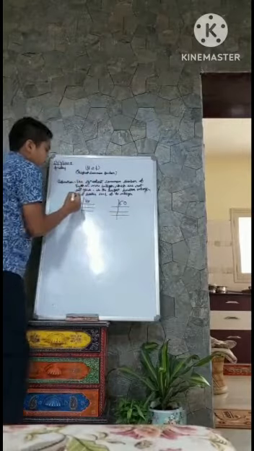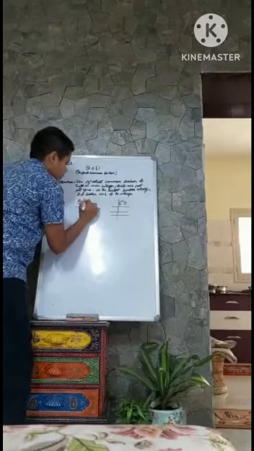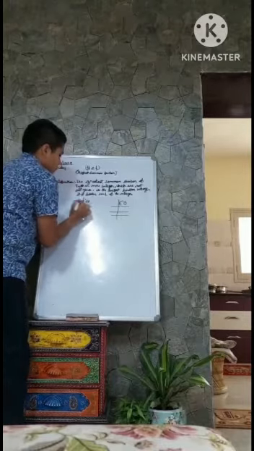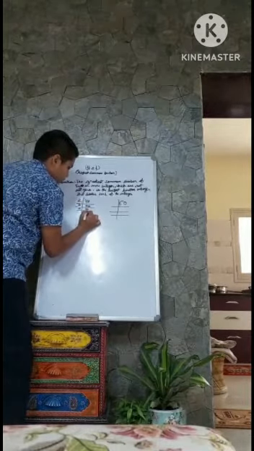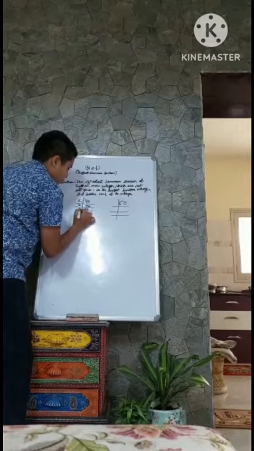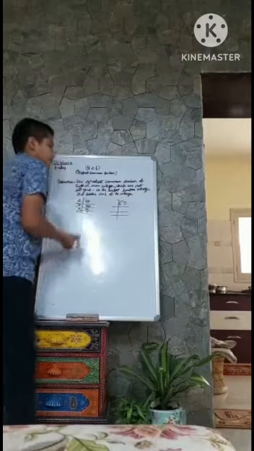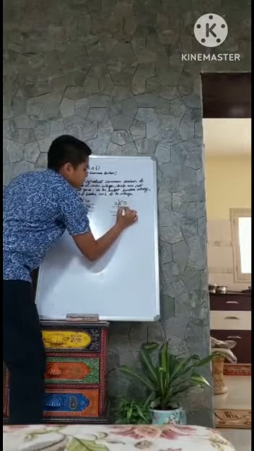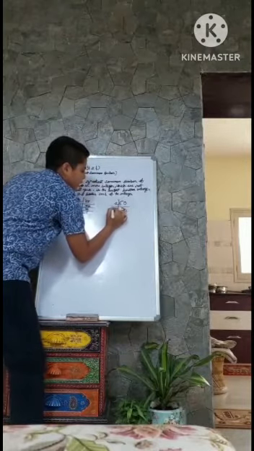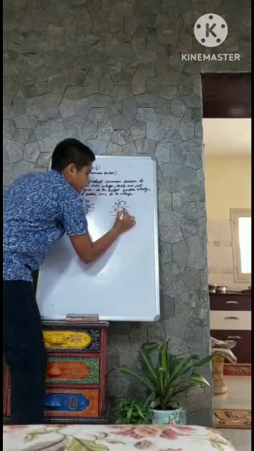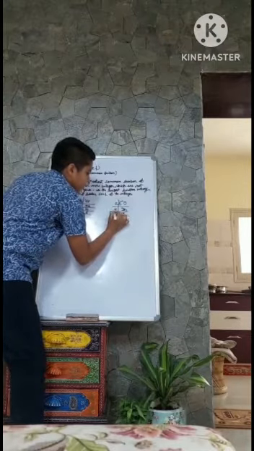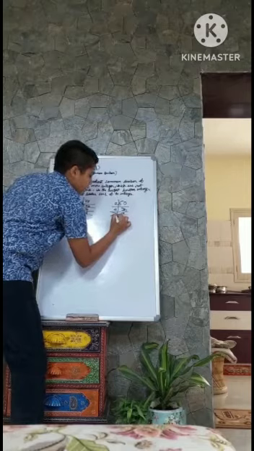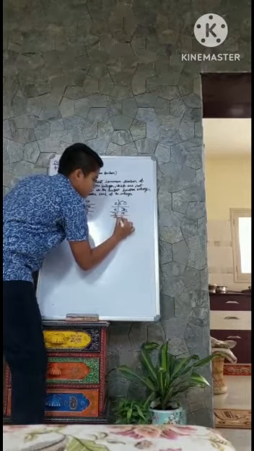So 40 divided by 2 is 20, 20 divided by 2 is 10, 10 divided by 2 is 5, and 5 divided by 5 is 1. Same there also. 60 divided by 2 is 30, 30 divided by 2 is 15, 15 divided by 3 is 5, and 5 divided by 5 is 1.